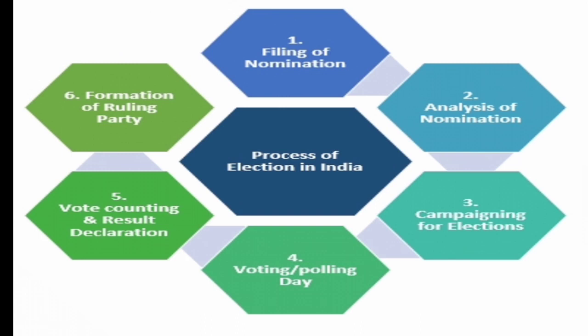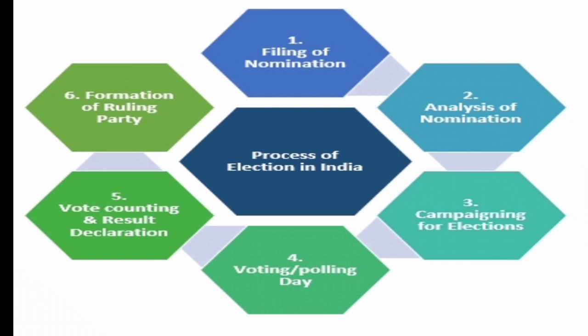So children, now let's see about the process of election in India. First, as I told, we will file the nomination. First one is nomination, then analysis of nomination, then later the campaigning process. As I said, they will start convincing the people why they need to vote for them. So that is called the campaigning process. Then the voting day. After voting day, what happens? The vote counting day and the result declaration day, and then the formation of the ruling party. So ruling party means what? The party which has more elected candidates.